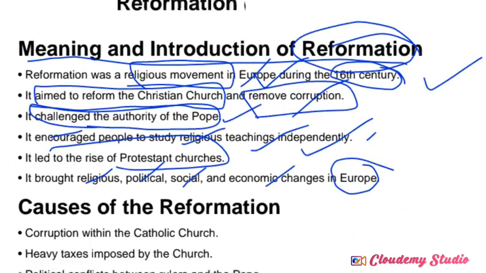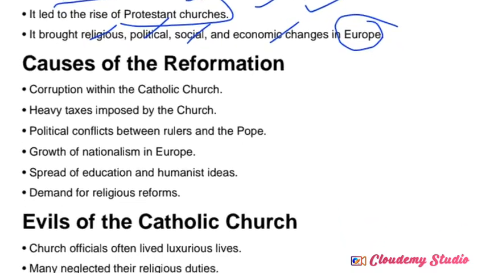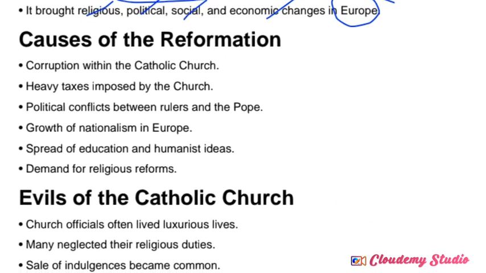So next one, we can discuss the causes of the Reformation. Why did the Reformation begin in the European region, especially in the 16th century? I have mentioned a lot of different causes here, and I have selected the most important ones. One is corruption within the Catholic Church. I already told you the Catholic Church was totally corrupted at that time. Even the Pope, the religious head, was also totally corrupted.